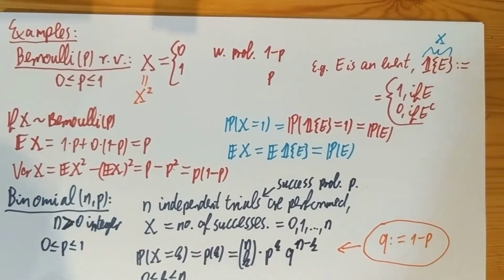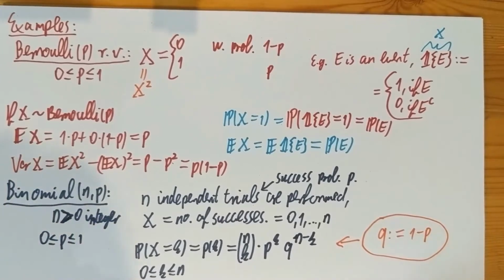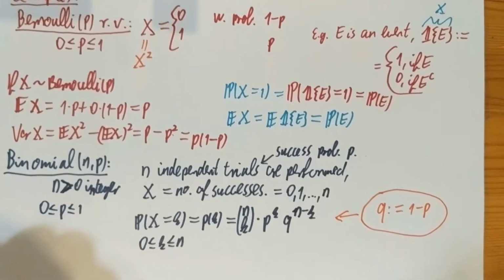So why is that? Everybody has seen this before. The probability of having k successes at the beginning in a row is p to the k, and then n minus k failures for the remaining trials is q to the n minus k. But this is just one way that this event, X equals k, can occur. It can occur in other ways too, and all these other ways are the orders of successes and failures, and this is exactly counted by n choose k.